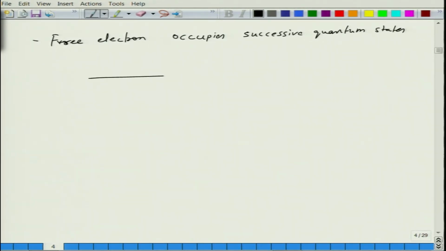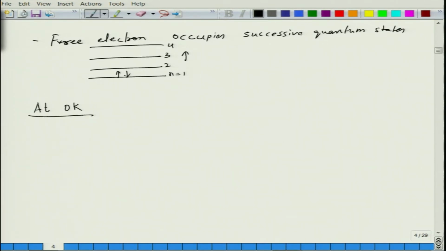So there are states like n equals 1, 2, 3, 4, and of course you can have distinctions like these. In one state you can have 2 electrons, they are degenerate states. So basically at 0 K, the highest energy level, that is, what is the maximum energy that you can occupy. So at 0 K, the highest energy that can be occupied